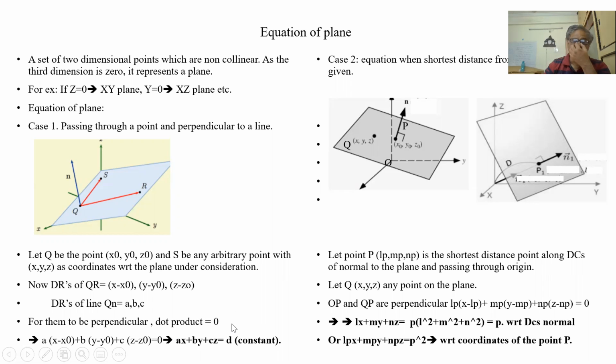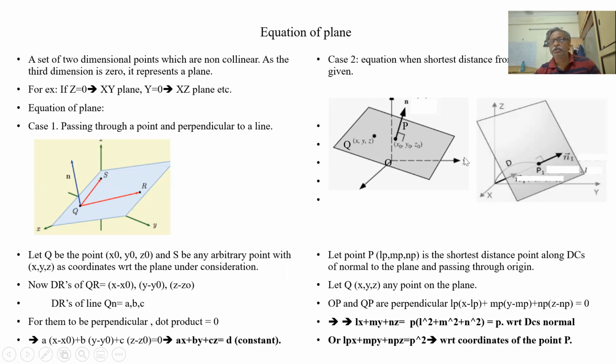So whenever an equation is given as ax plus by plus cz plus d is equal to 0, then we can say that a, b, c are nothing but the DRs of the normal. So what is d? d is nothing but minus (a x0 plus b y0 plus c z0). It's some constant. So let us see the other condition to write down the equation of a plane.